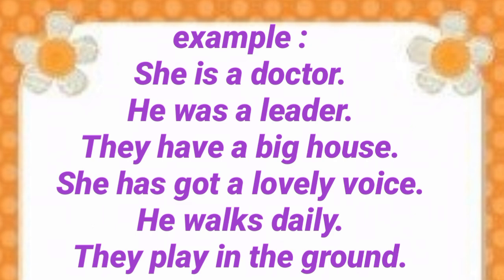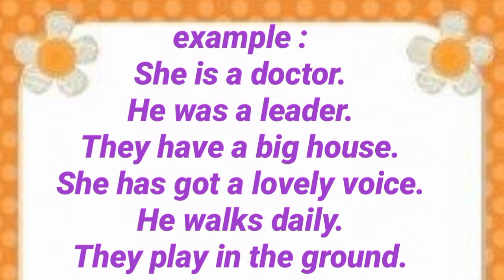That means these words, is, was, are, were, all state something about the subject, that is noun or pronoun. Is and was are used with singular subjects and are and were are used with plural subjects. Is and are are used with the present tense, was and were are used with the past tense. So in this way, is, was, are and were are known as verbs which state something.